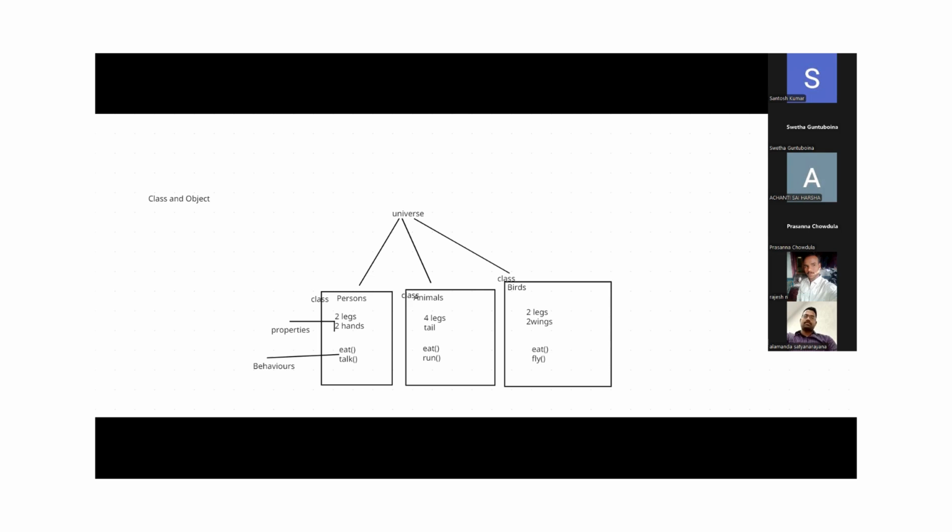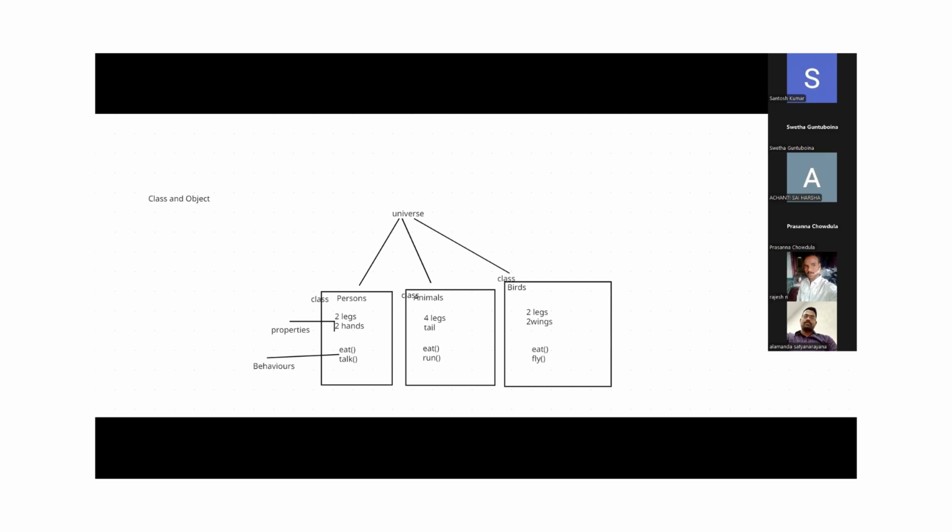In the person class, we have properties and we have behaviors. Understand, guys? What does a human being have? Mostly 2 legs, 2 eyes, 2 hands, right? Guys, come on, tell me. So these are the properties a human being has, right?